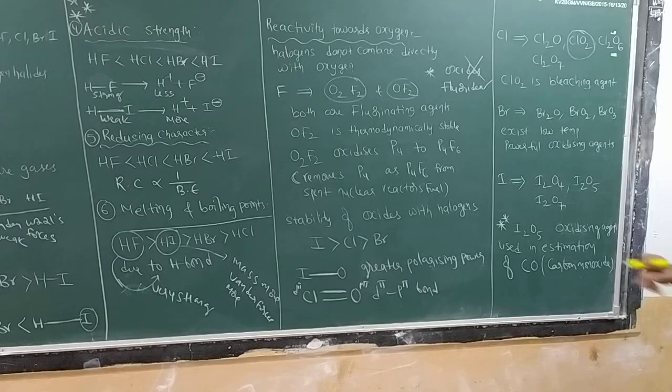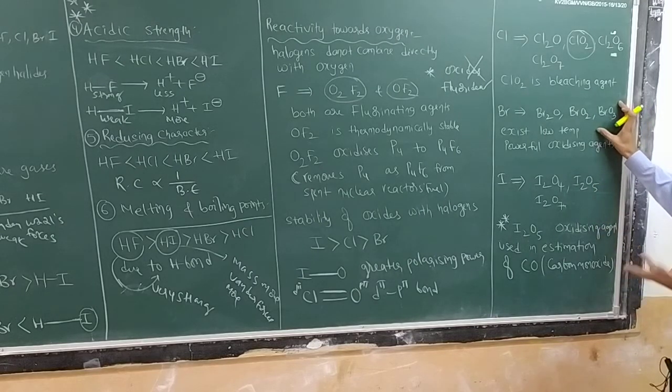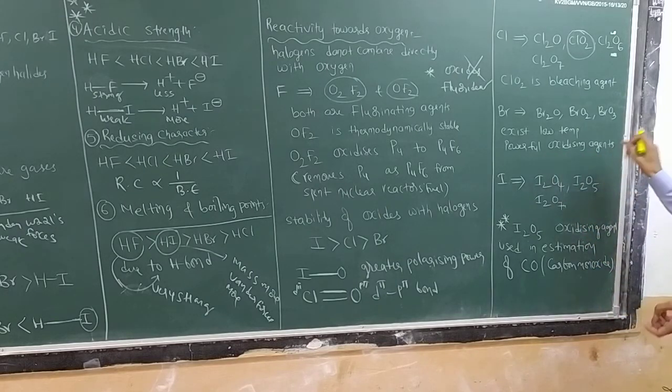Next, bromine can exist as Br2O, BrO2, BrO3, and all these are highly unstable. They exist at low temperature only. When you heat, they undergo chemical reactions and convert into bromine and oxygen. So they exist at low temperature, but they are powerful oxidizing agents. They easily provide nascent oxygen. That is the reason they are called oxidizing agents.